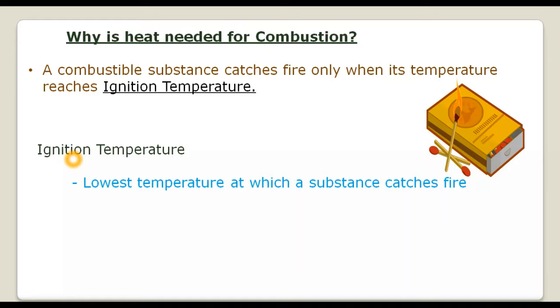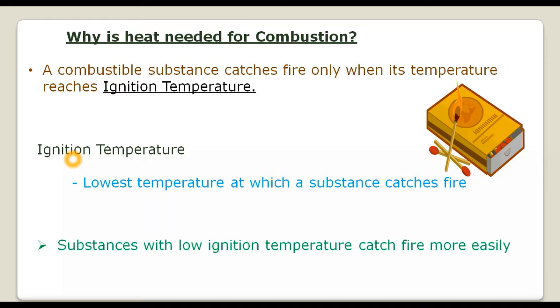There will be some substances which have a low ignition temperature. Low ignition temperature means they will very easily catch fire, because the ignition temperature is already low. If the ignition temperature is high, it will not catch fire easily. So substances with low ignition temperature catch fire more easily.